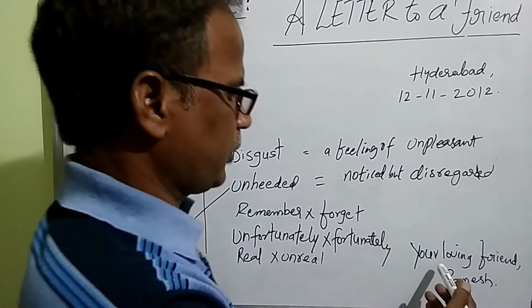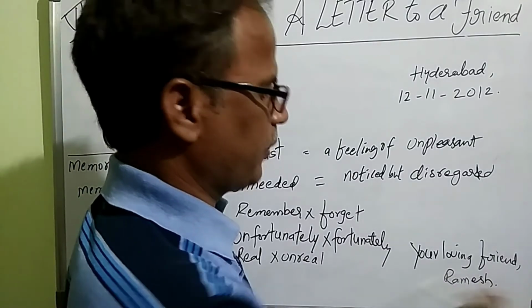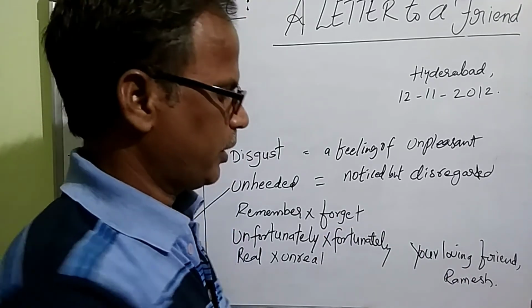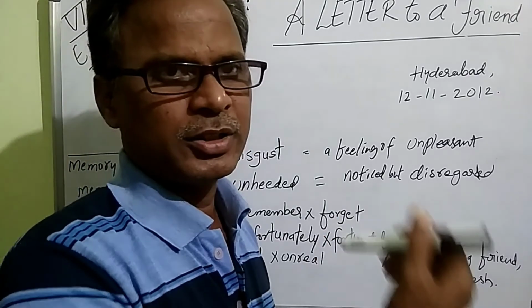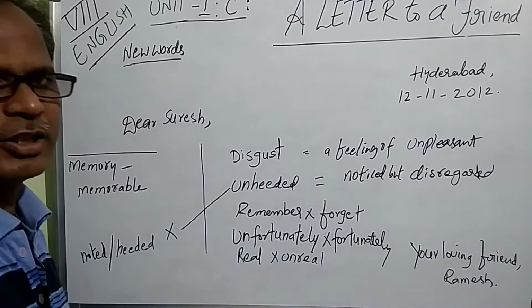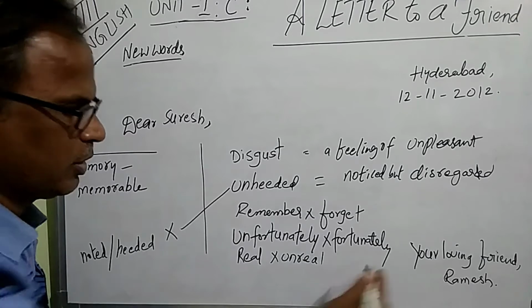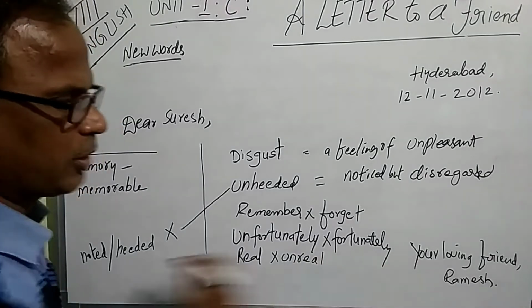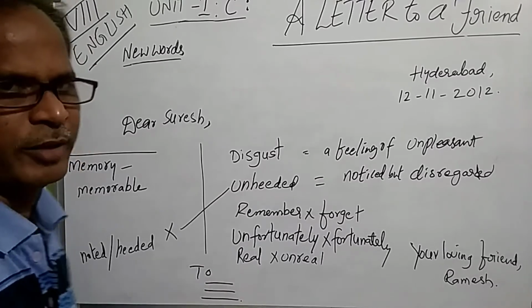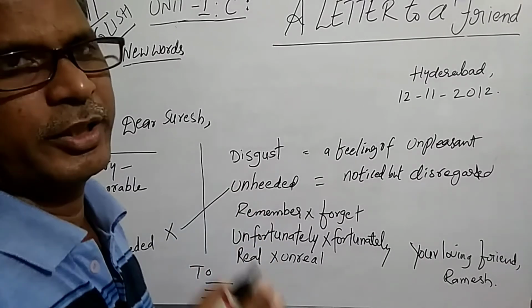Next, you see this is your loving friend. This is called the subscription. And next, the superscription will be given, that is the signature. In a personal letter, the "to address" comes opposite to this subscription. Here comes the "to address", and we have to write it clearly there. This is only for an impersonal letter.